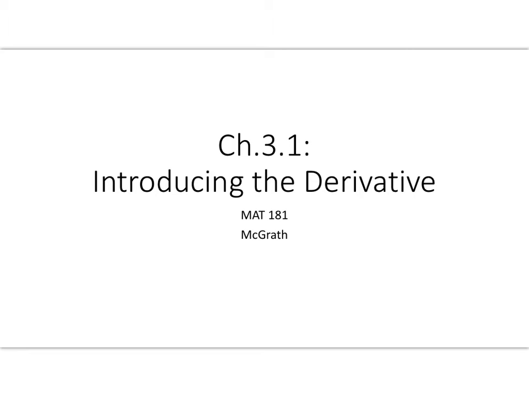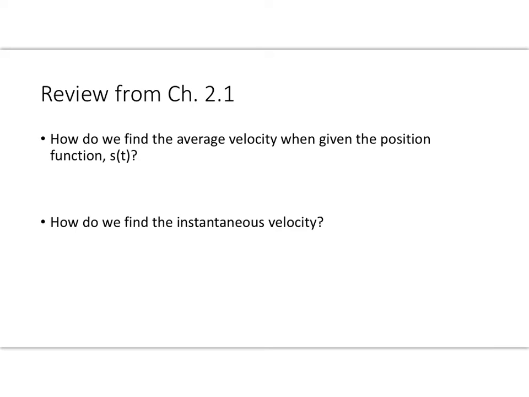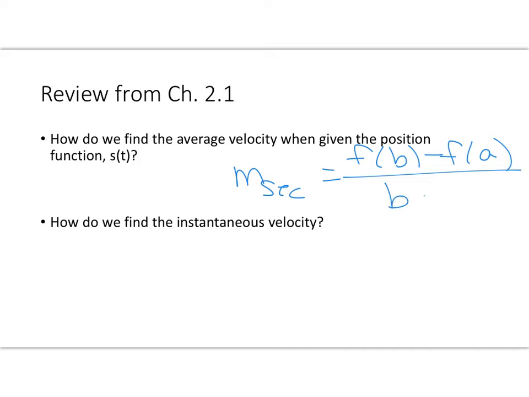Okay, so now that we've talked about limits, we understand how to evaluate limits, we're ready to start introducing the derivative. So if we remember back to the beginning of chapter 2, we were talking about average velocity and instantaneous velocity, and we found that to find the average velocity, we were really just finding the slope of the secant line, which was f of b minus f of a over b minus a.